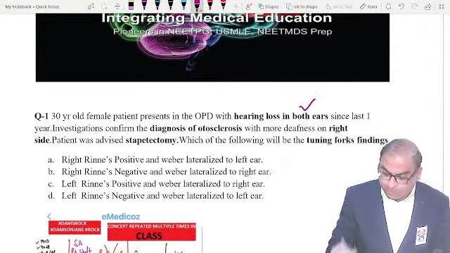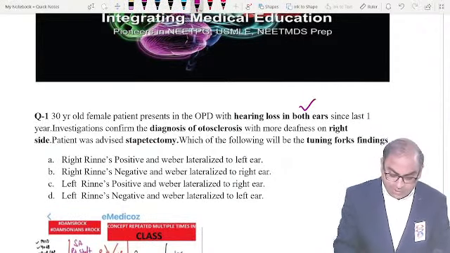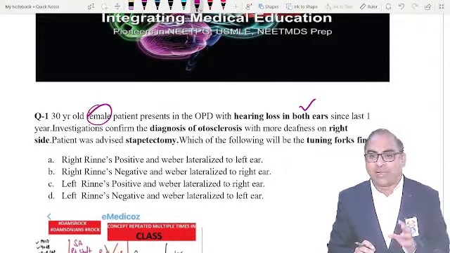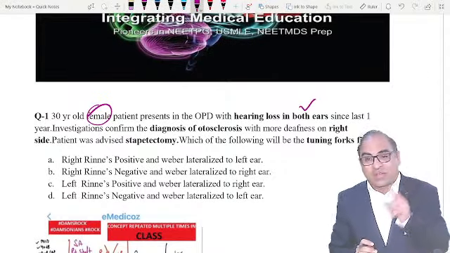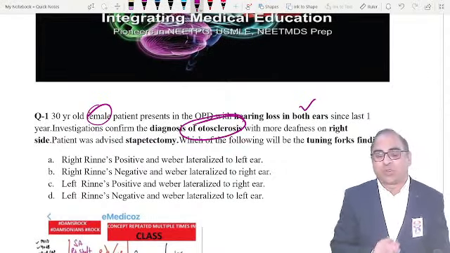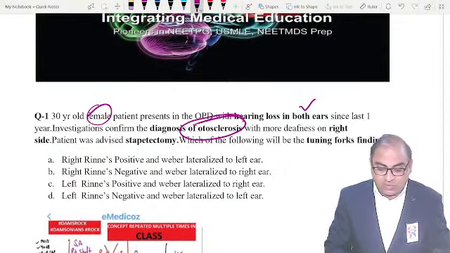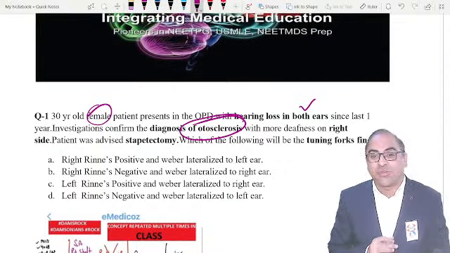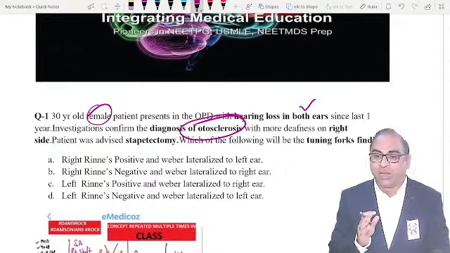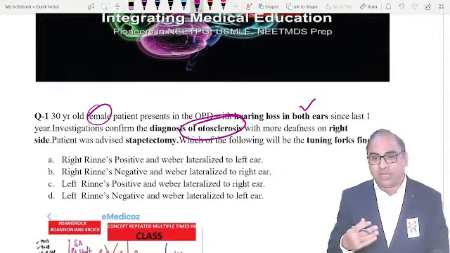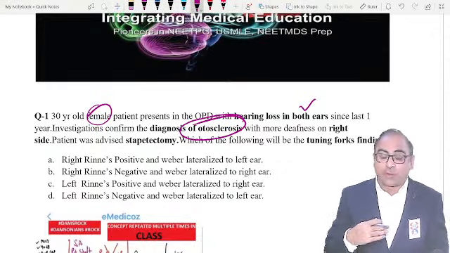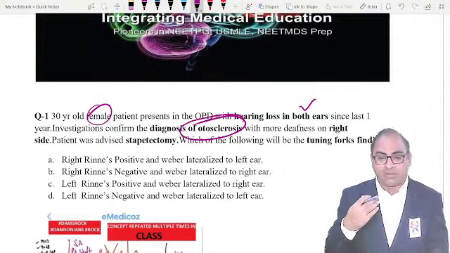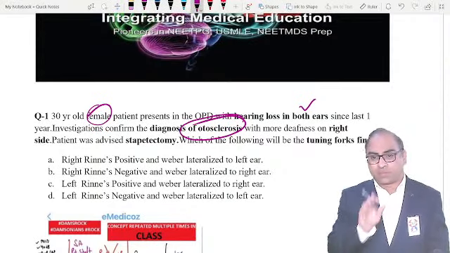Patient with hearing loss in both ears, bilateral, a female is mentioned. If you are a DAMS student, you directly jump to it: it is otosclerosis. The examiner is giving you the diagnosis, nothing can be simpler than this. Examiner is giving you otosclerosis, which means bilateral. The patient was advised surgery. Which surgery are we doing? We are doing stapedotomy, which is better than stapedectomy.